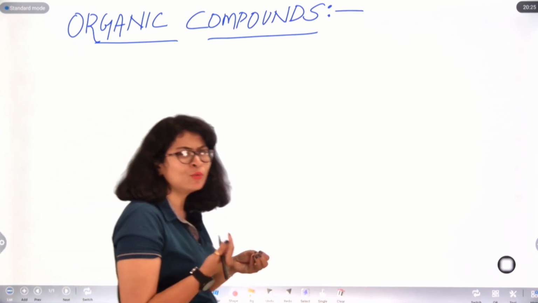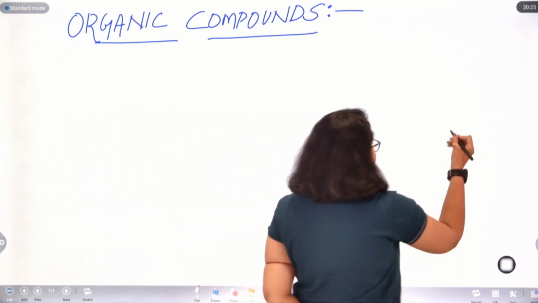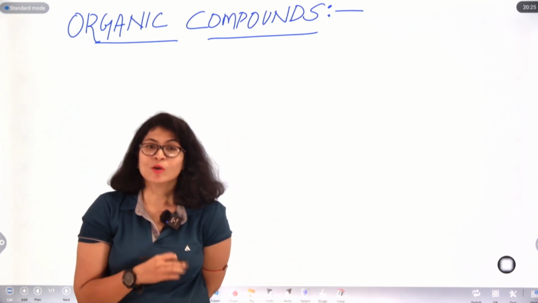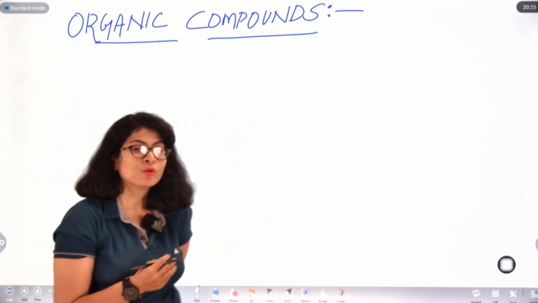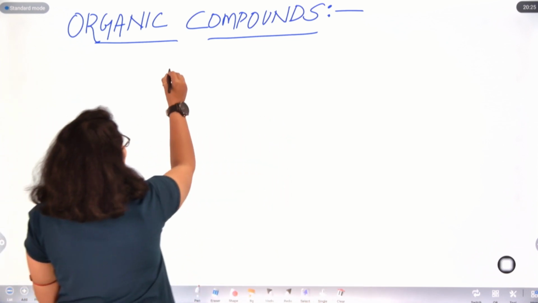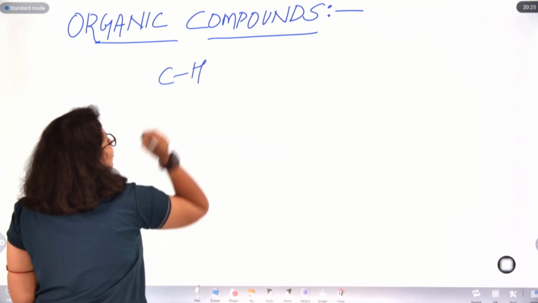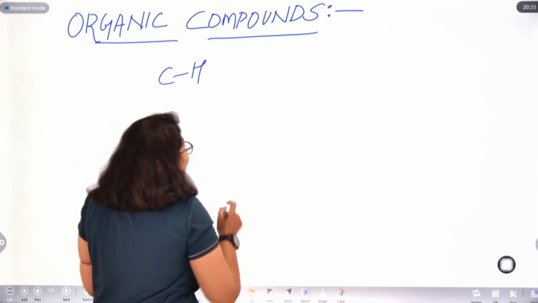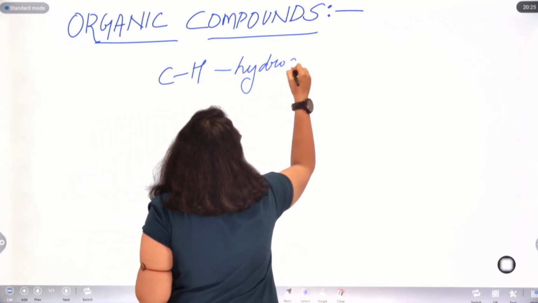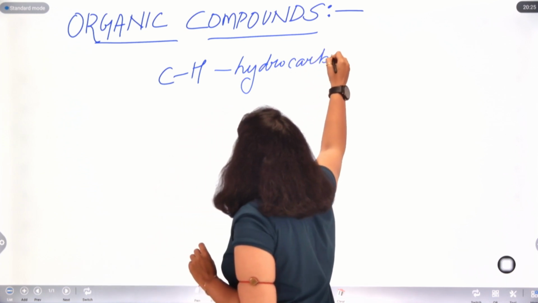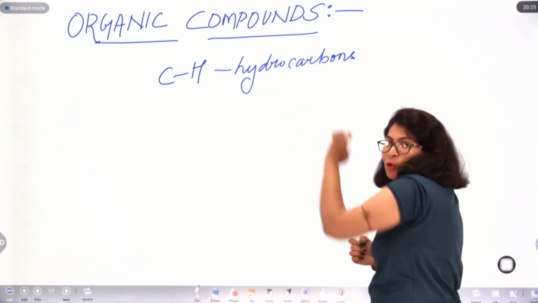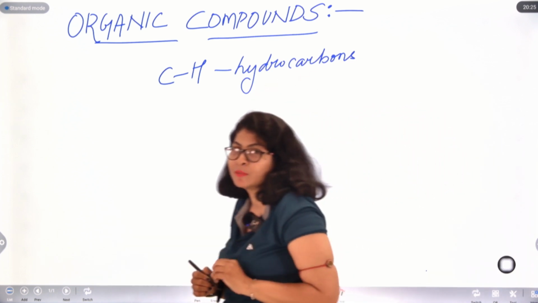So we only knew one member of the family, that is carbon. Carbon is the boss of the family, the head of the family. All carbon compounds with hydrogen, we name them as hydrocarbons. Basically, carbon along with hydrogen are named as hydrocarbons.